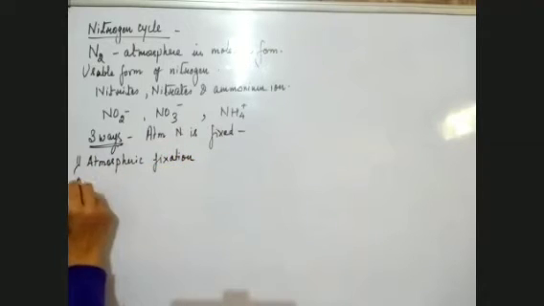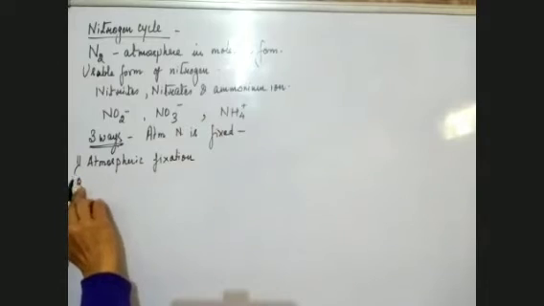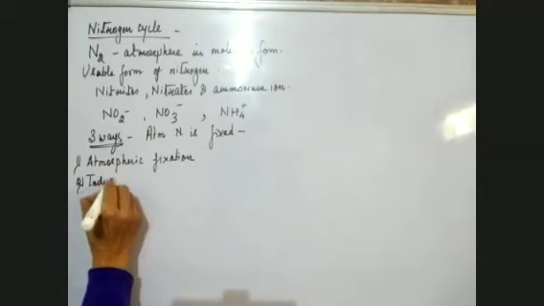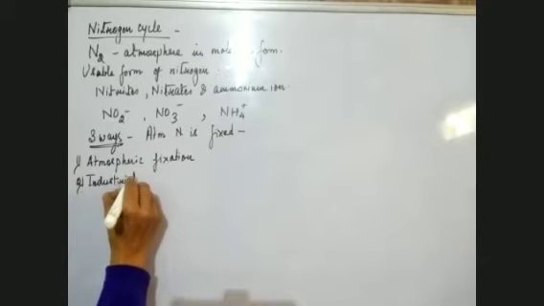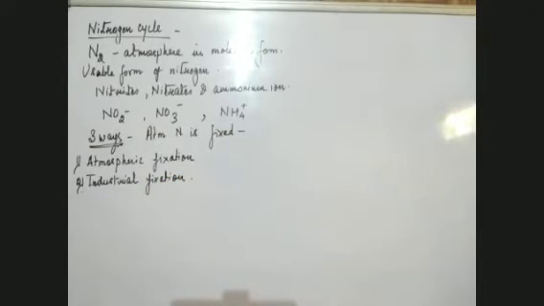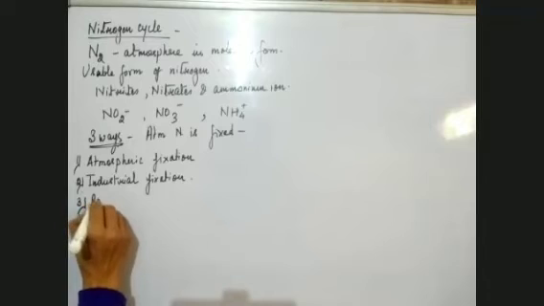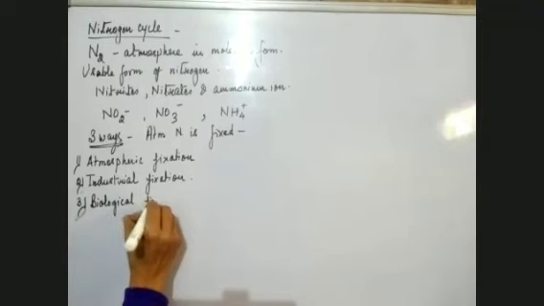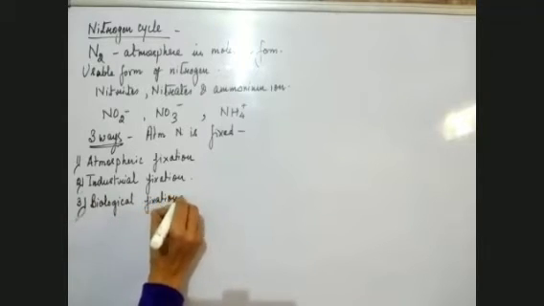The second is industrial fixation, and the third way is biological fixation. So there are three ways: atmospheric fixation, industrial fixation, and biological fixation.